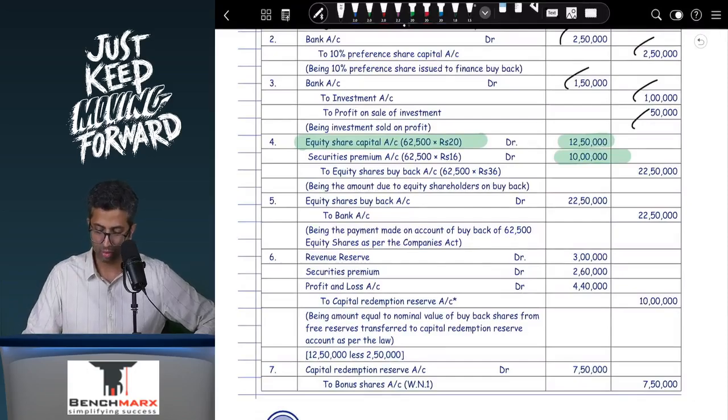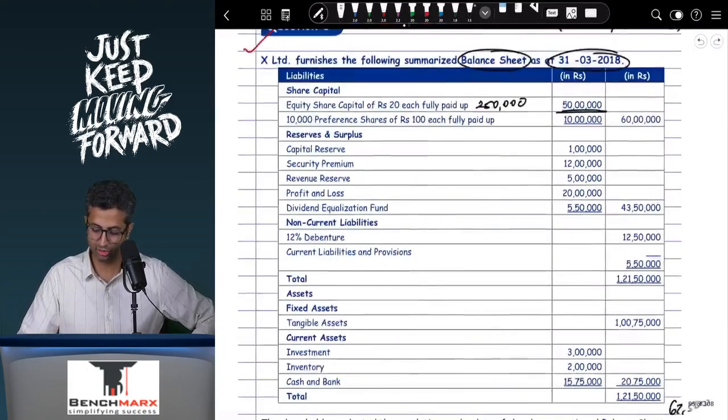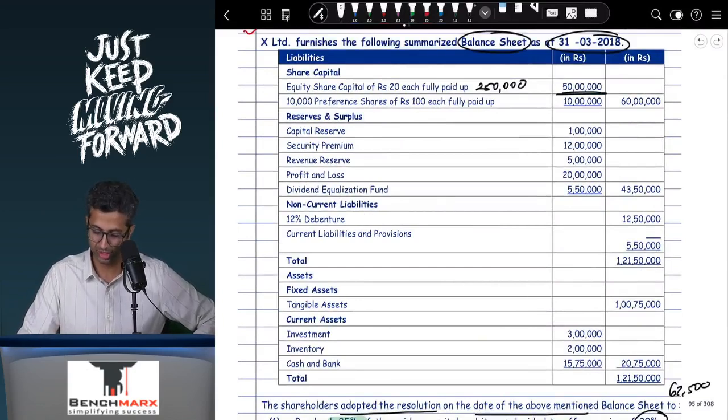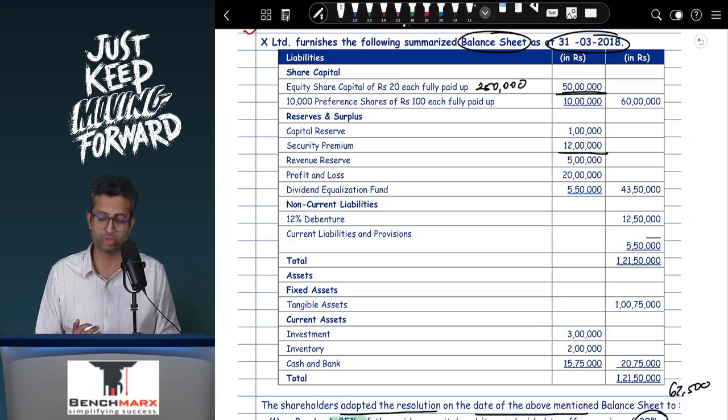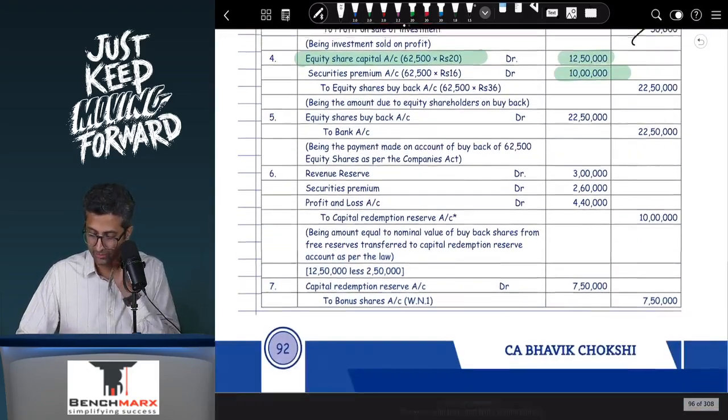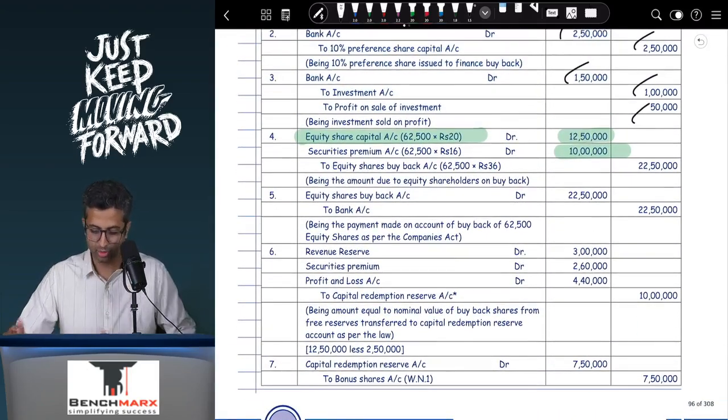Okay, however, what will you do with this 10 lakhs? We'll adjust it against the balance in the securities premium, if any. 12 lakhs minus 10 lakhs, you can adjust. In fact, 12 lakhs plus even the debentures premium has been taken over here. So this will be adjusted and that will be your balance in your securities premium.